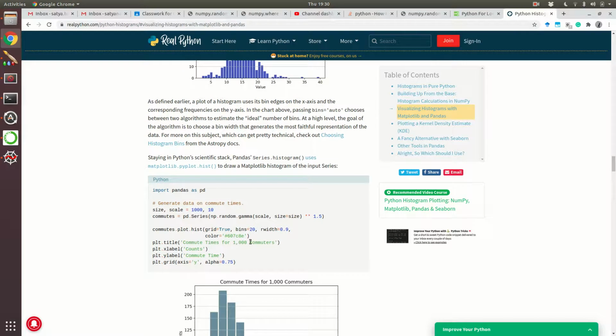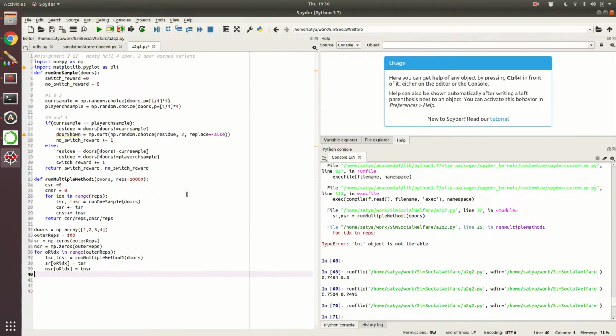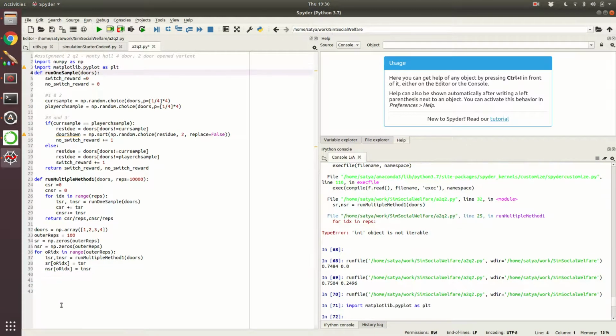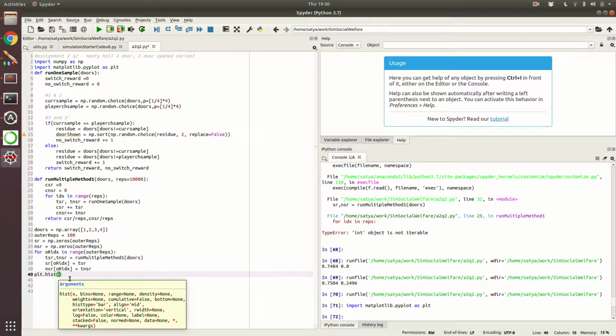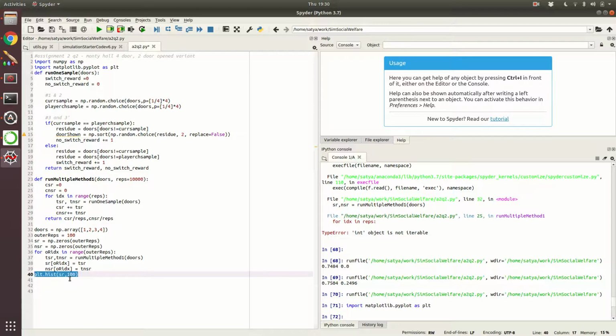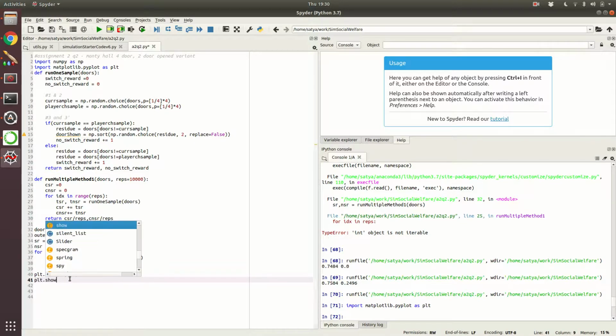So bins we will give, and we will give the data. Let's see what happens. Let's run this statement with F9. Matplotlib is ready. Now plt dot hist, the data. We will only look at switching rewards, and the number of bins we will give as 100. I think this is the correct syntax, and then we need to do plt dot show, I think. Let us see.